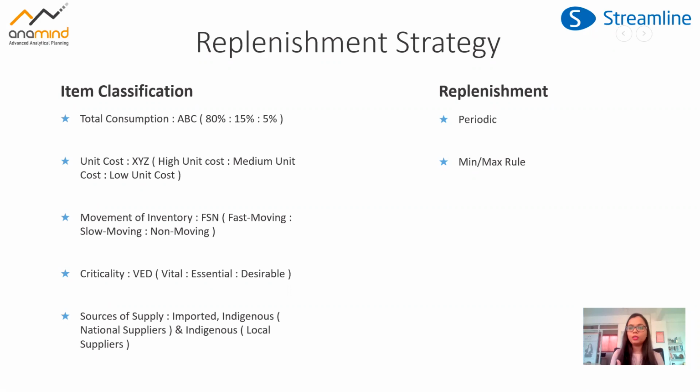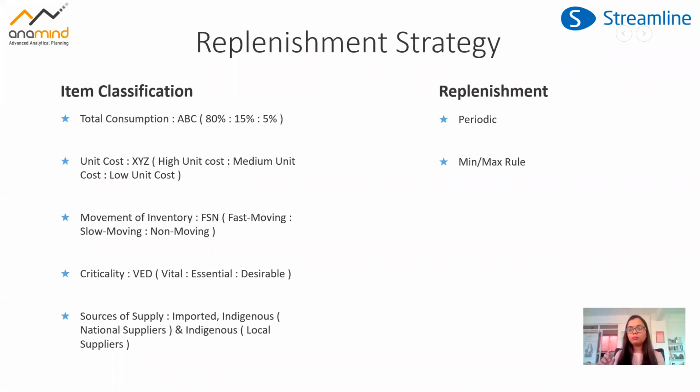When we look at periodic replenishment, the advantage is that we can group the items on a certain periodic basis. We can group the items because we are ordering from a particular supplier on a periodic basis. That gives us much more flexibility to look at the holistic order that we are getting.